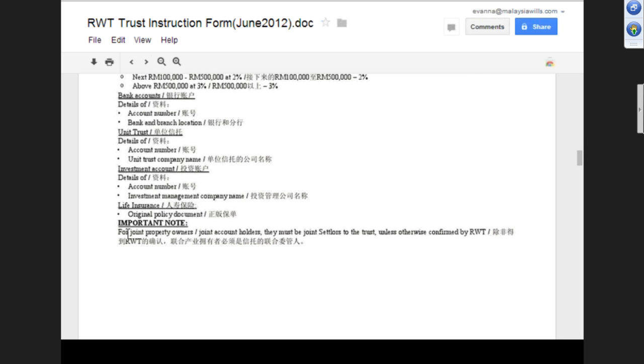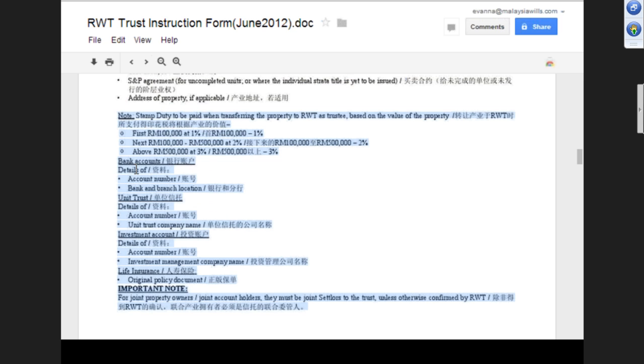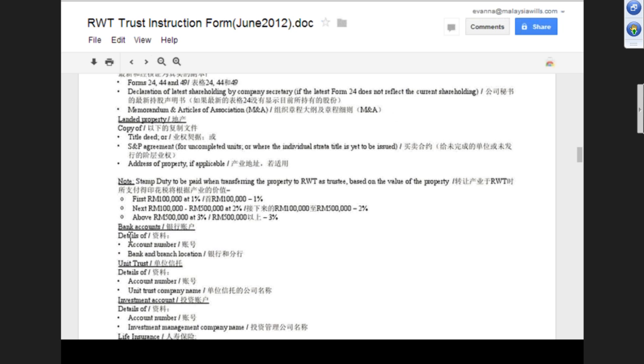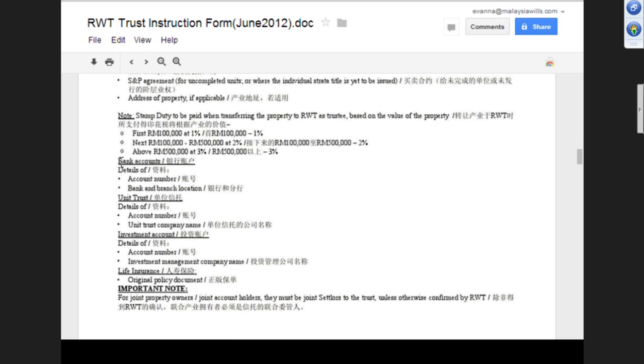Okay, good. So next is for joint property owners or joint account holders, they must be joint settlors. My question is, if all the assets belong solely to one person, but only one bank account is joint, in this trust instruction form, do we do a joint trust or how do we structure this? If everything is owned by Mr. Tan Akau, except for one bank account which he also wants to put in this trust, quite substantial, which he and the wife jointly own, do we do a joint UDeclare?